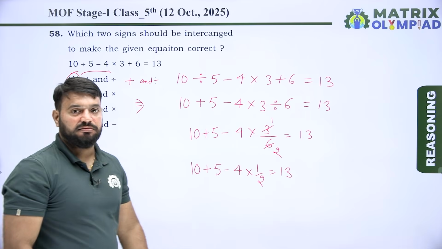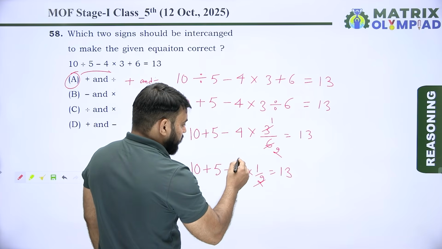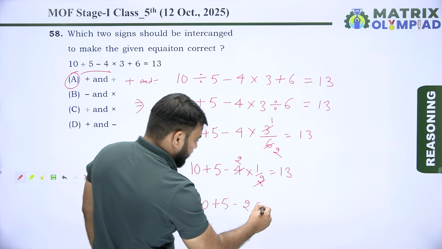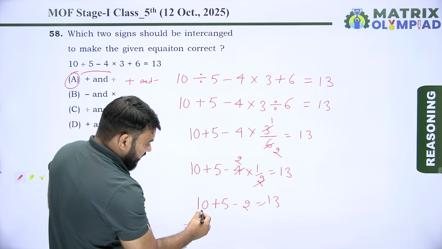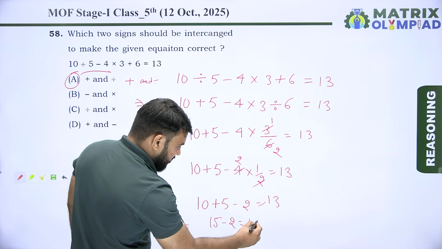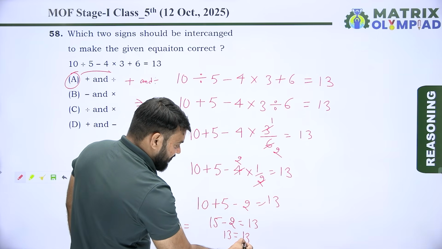Now multiply the numbers. So 4 multiplied by 1 by 2 means 2. So 10 plus 5 minus 2 is equal to 13. Now add the numbers. 10 plus 5 means 15, minus 2 is equal to 13. 15 minus 2 means 13. 13 always equals 13.